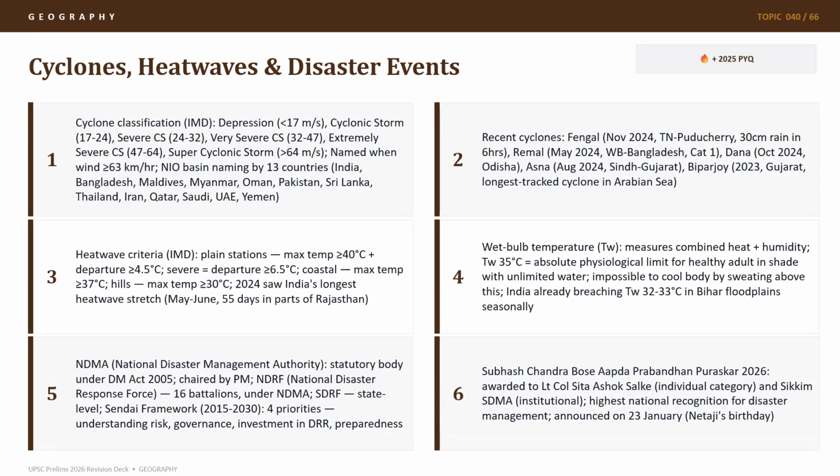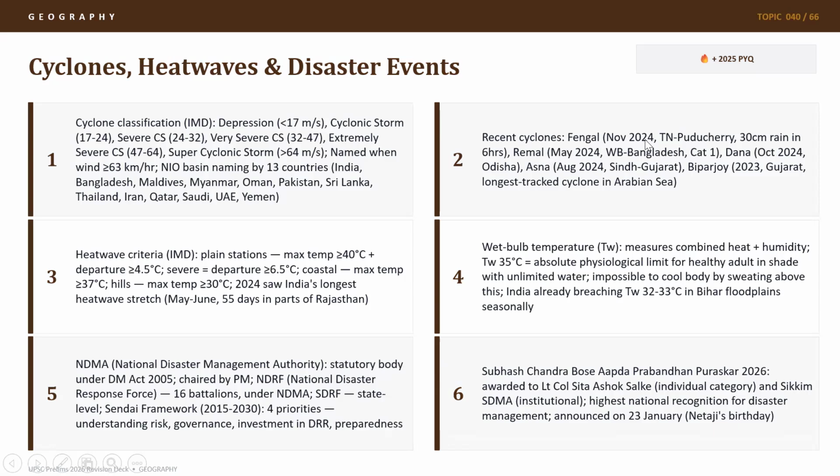The cyclones which come in the North Indian Ocean basin are named by 13 countries: India, Bangladesh, Maldives, Myanmar, Oman, Pakistan, Sri Lanka, Thailand, Iran, Qatar, Saudi, UAE, and Yemen. You don't need to remember all these 13 countries. You should just get a feel of it. And mostly these cyclones are named by these 13 countries.